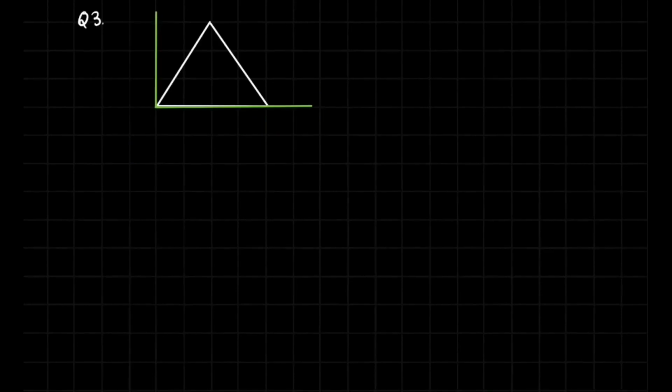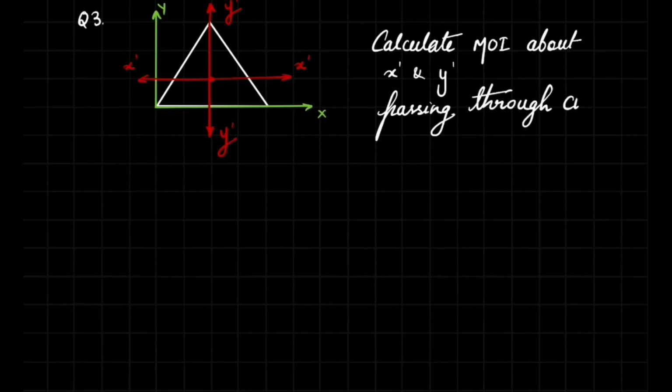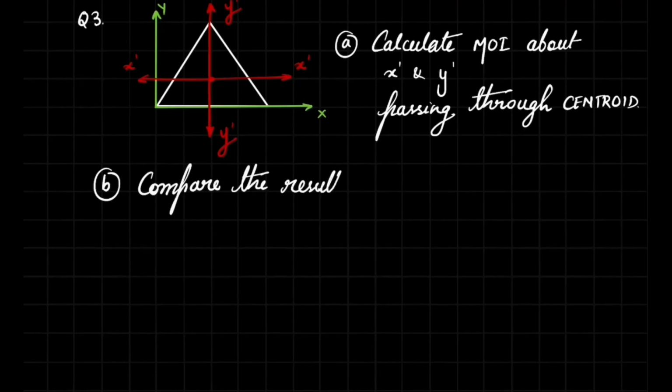Now for question number 3, consider the same triangle for which we calculated the centroid and moment of inertia about the shown x and y axis. Now your job is to calculate the moment of inertia about the axis x dash and y dash such that they pass through the centroid, and also compare the results using the parallel axis theorem.